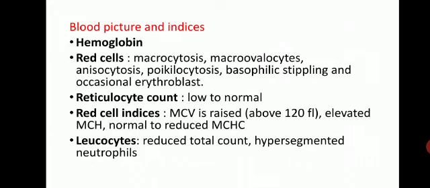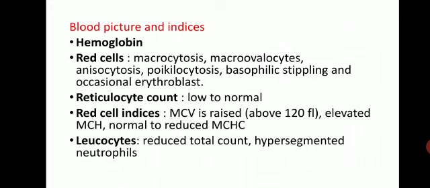Then reticulocyte count will be low to normal. Red cell indices, MCV, is raised. Mean corpuscular volume is raised. It is normally between 77 to 93 femtoliter. But in megaloblastic anemia, it is raised, and we can see values above 120 femtoliter also. So MCV suggests the size of the RBC. Here the RBCs are macrocytic.